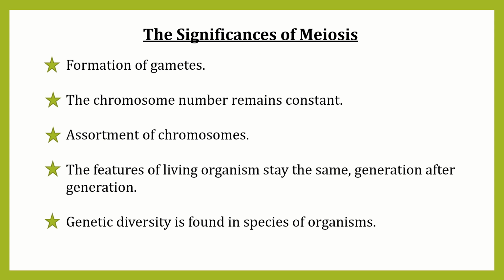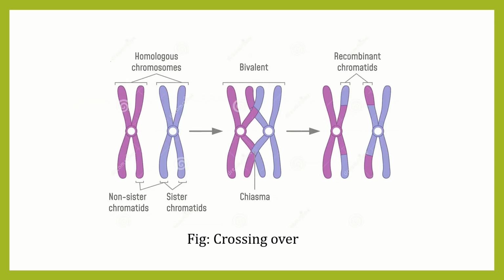Now look at the figure. This is a homologous chromosome. That means these chromosomes are almost the same in size, shape and length. The position of the centromere is also the same. This is a sister chromatid. This is a sister chromatid. So, sister chromatids means individually each chromosome contains two chromatids, which are called sister chromatids.